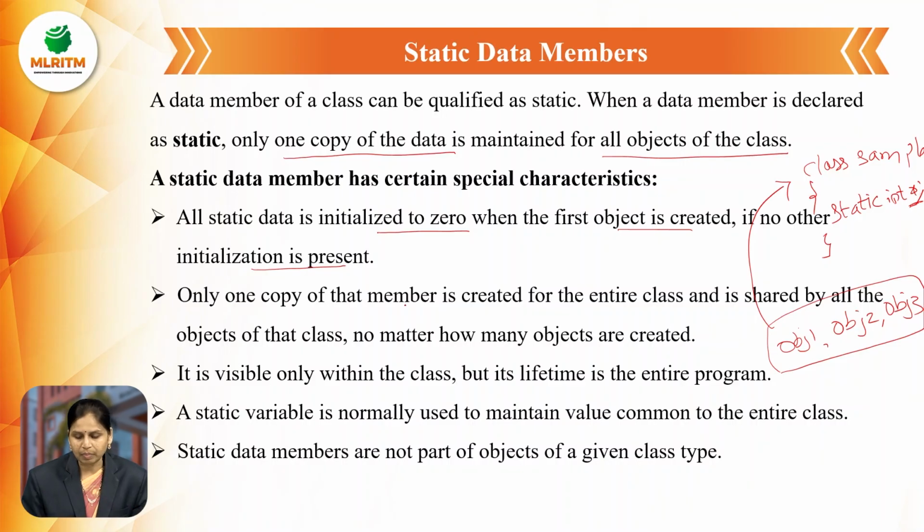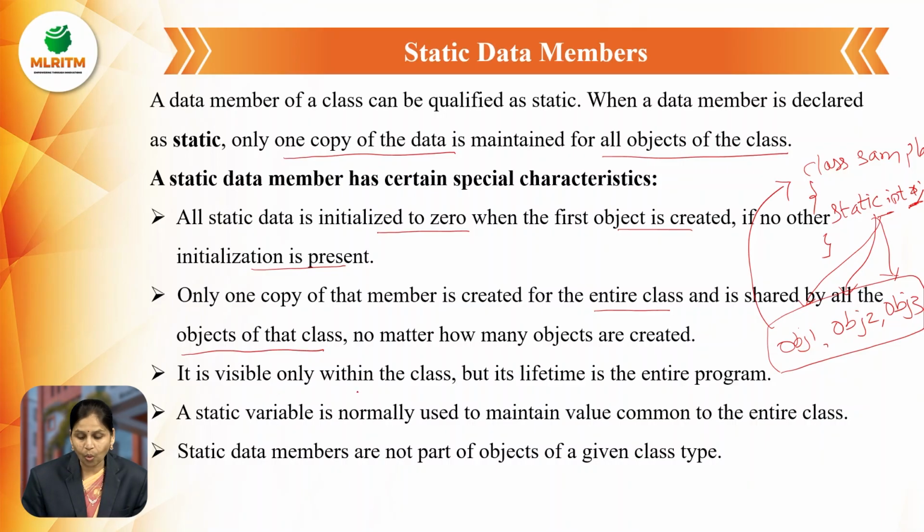Only one copy of that member is created for the entire class and it is shared by all the objects of that class. It does not matter how many objects are created. As discussed, there are three objects for this class, but the static variable int x is created as only one copy. This one copy is shared by all the objects. If the value is modified, the modified value is shared by all the objects created for that class.